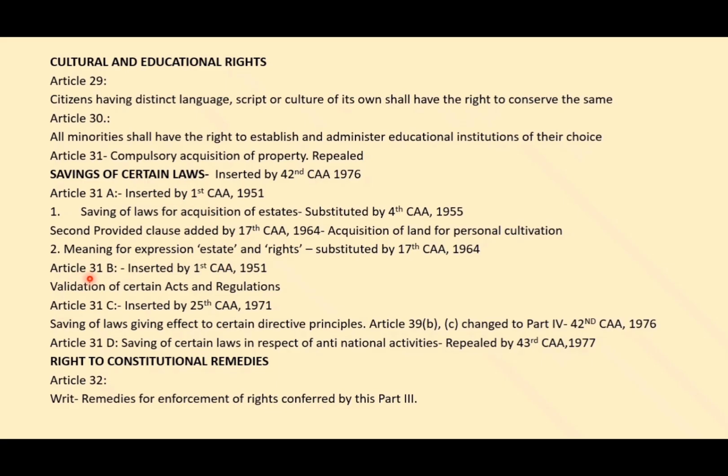And then coming to 31B, as I said earlier, along with 31A, in the first Constitutional Amendment itself this article was brought, that is validation of certain acts and regulations. And then 31C was brought much later by the 25th Constitutional Amendment 1971, which says saving of laws giving effect to certain directive principles. This means that certain directive principles will override the fundamental rights. This is what is provided under this article.